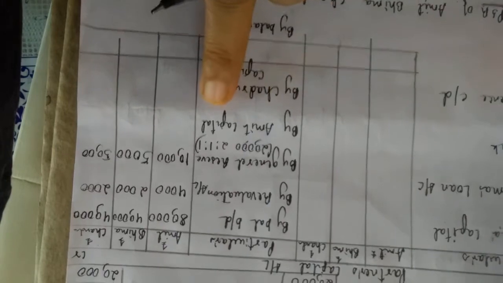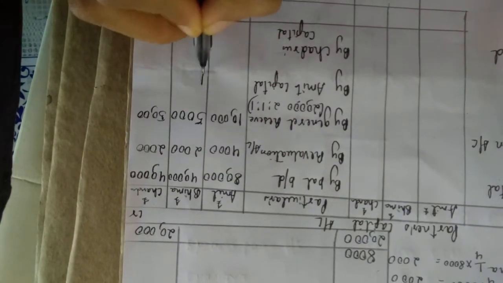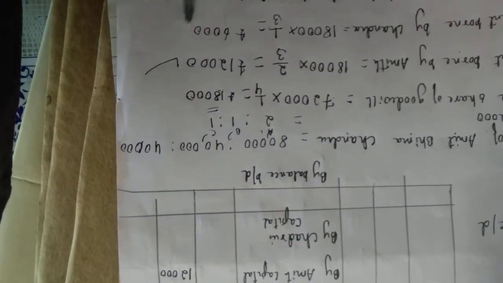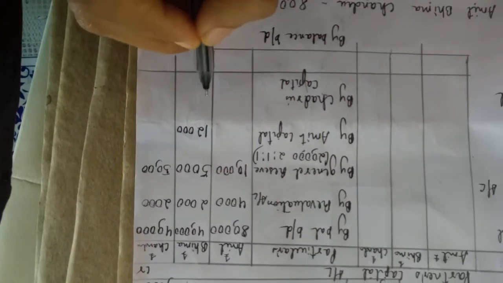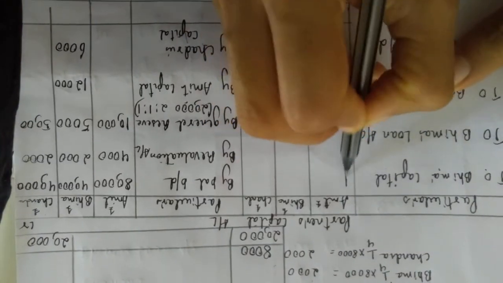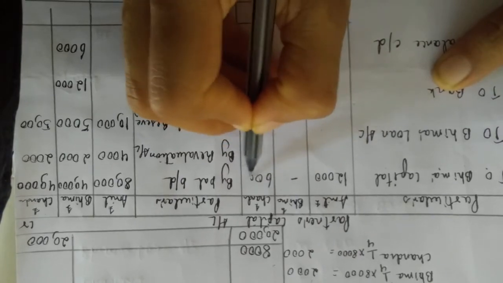So how will you write the amount? That is Amit's capital. You will write it in Bhima. Amount here comes 12,000. Where is the 12,000 from? What you have calculated just now. This and this is the amount only. Chandru's capital to Bhima, that is 6,000. Same amount fill here. To Bhima's capital, Amit 12,000. Here Chandru 6,000. I will explain this once again, student.